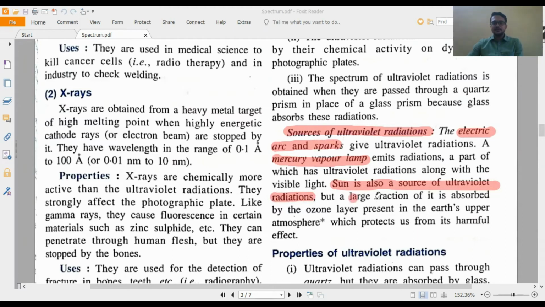A large fraction of the ultraviolet radiation coming from the sun is absorbed by the ozone layer, which is present in the earth's upper atmosphere and protects us from its harmful effect.